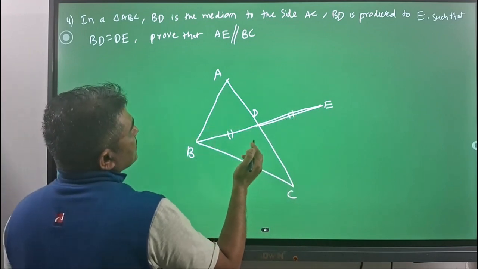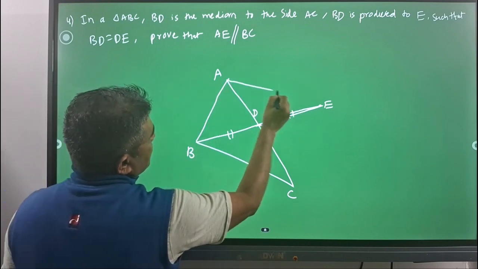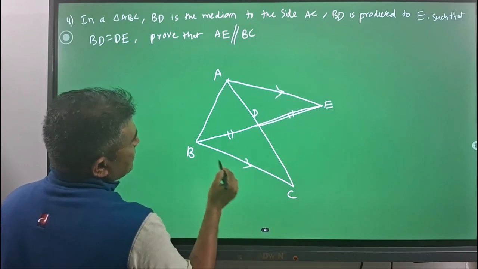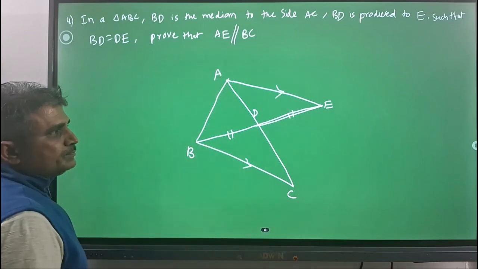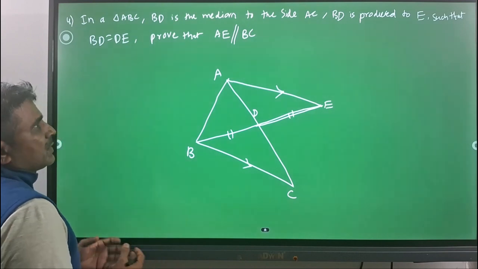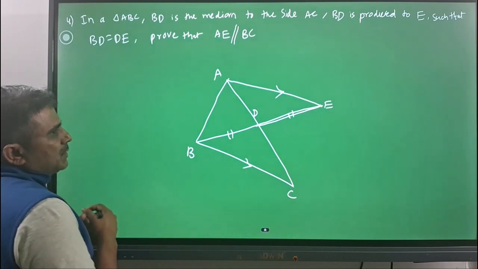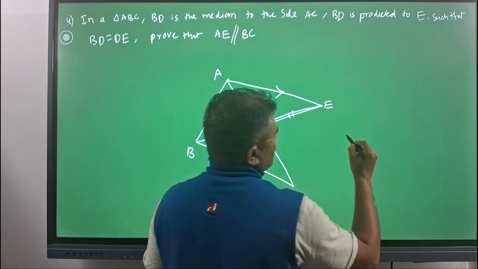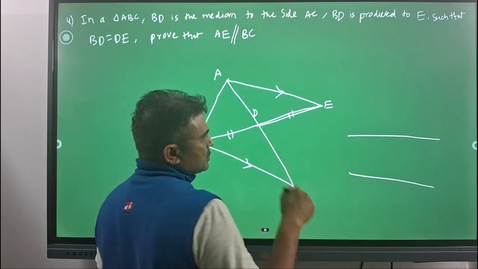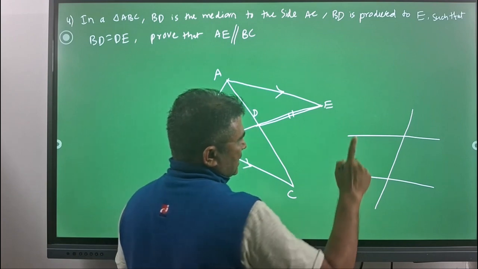So from there we need to prove AE is parallel to BC. That's what we need to prove. So we need to prove parallel, not an equality condition here. When it comes to the rules of parallel lines, to prove that two lines are parallel, consider a transversal line which is cutting those two.